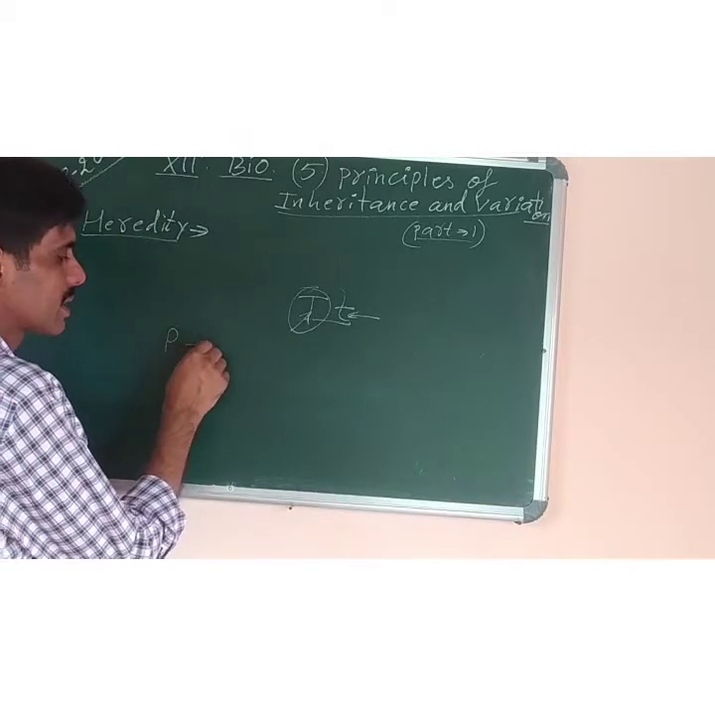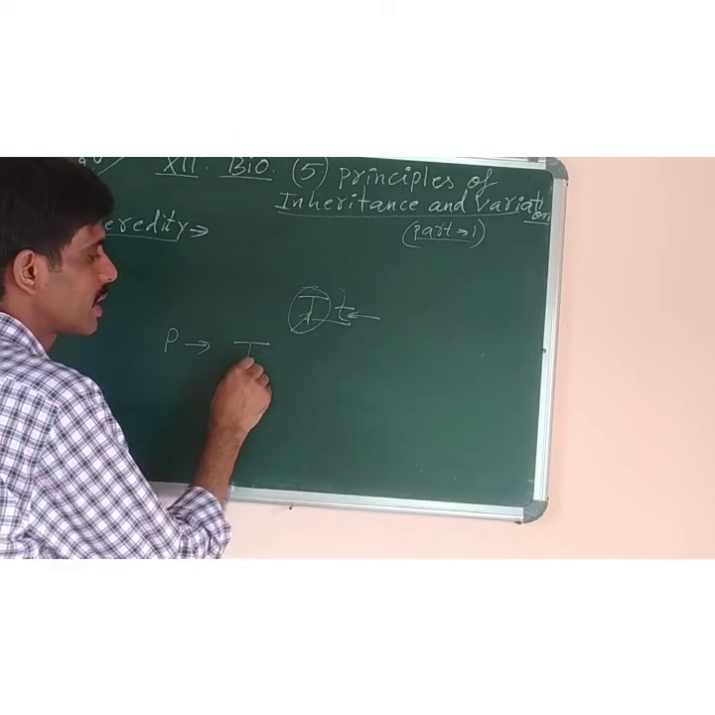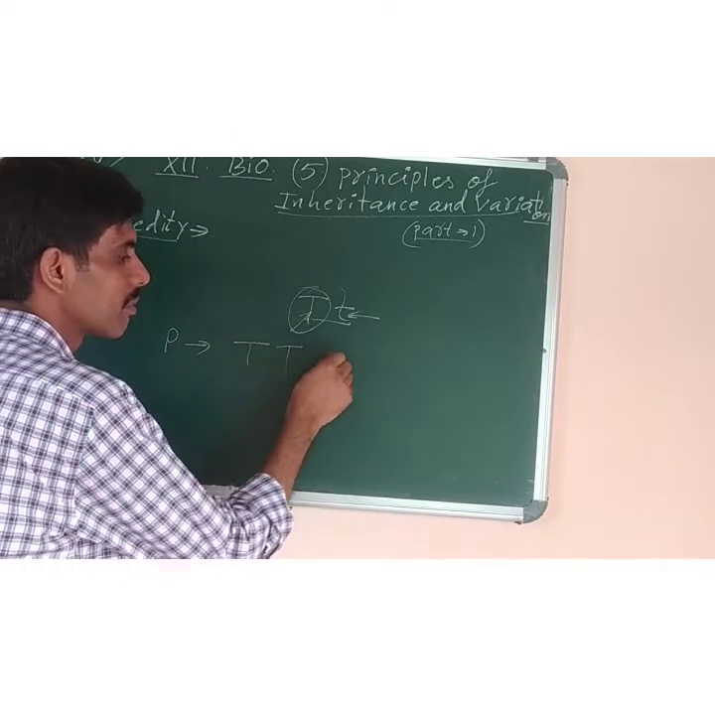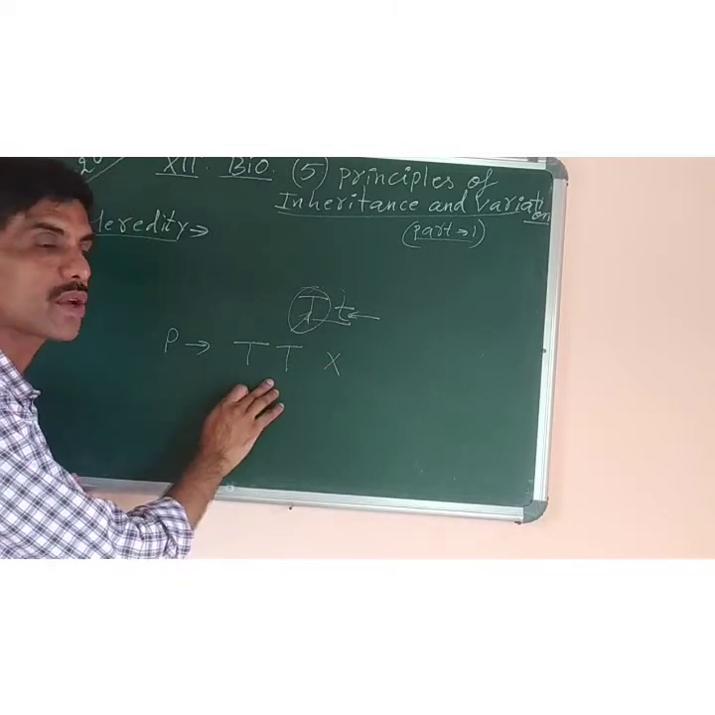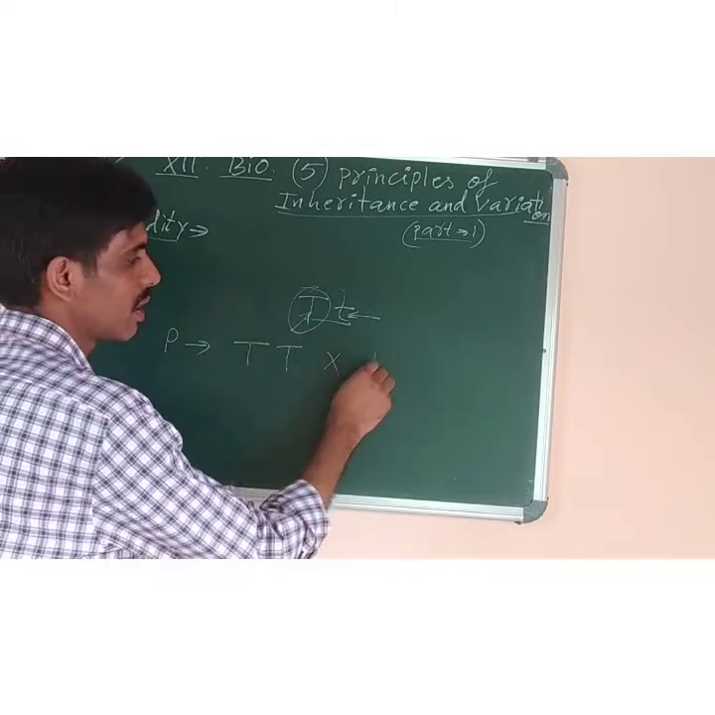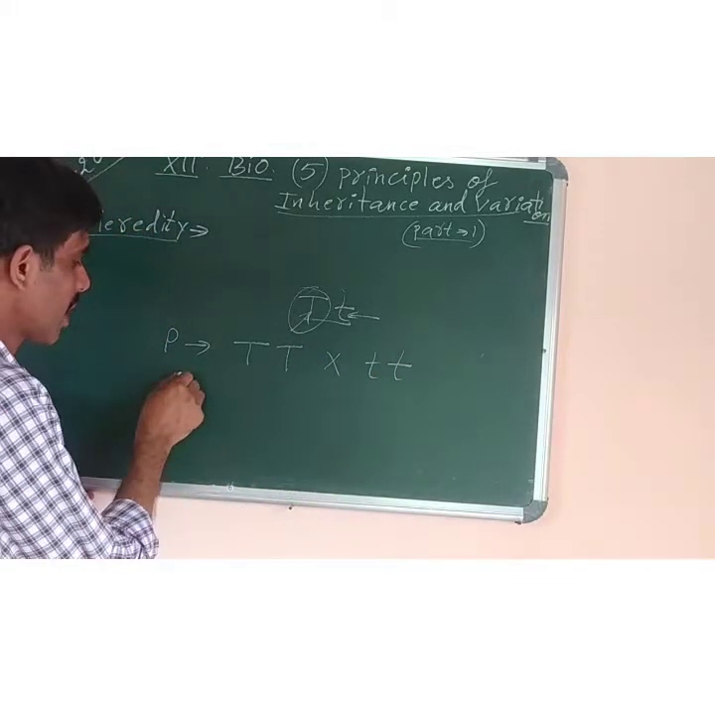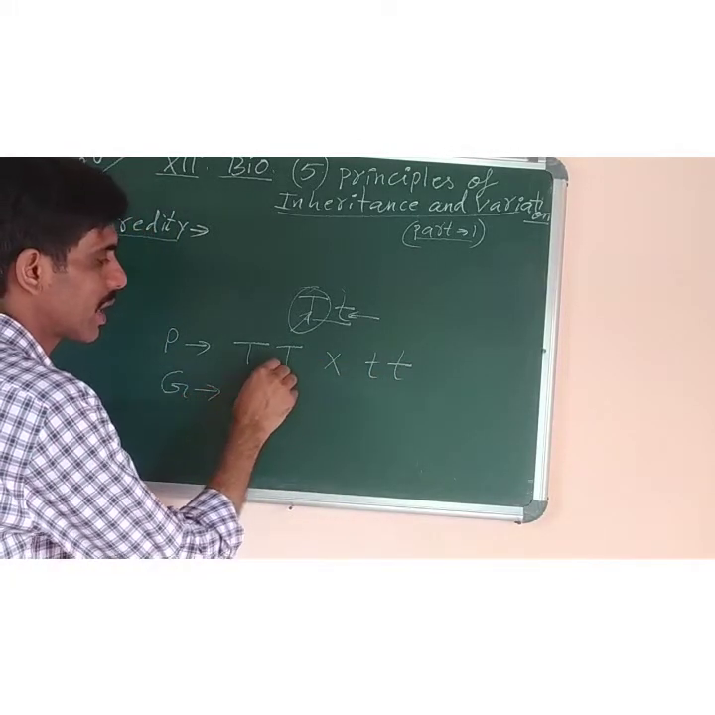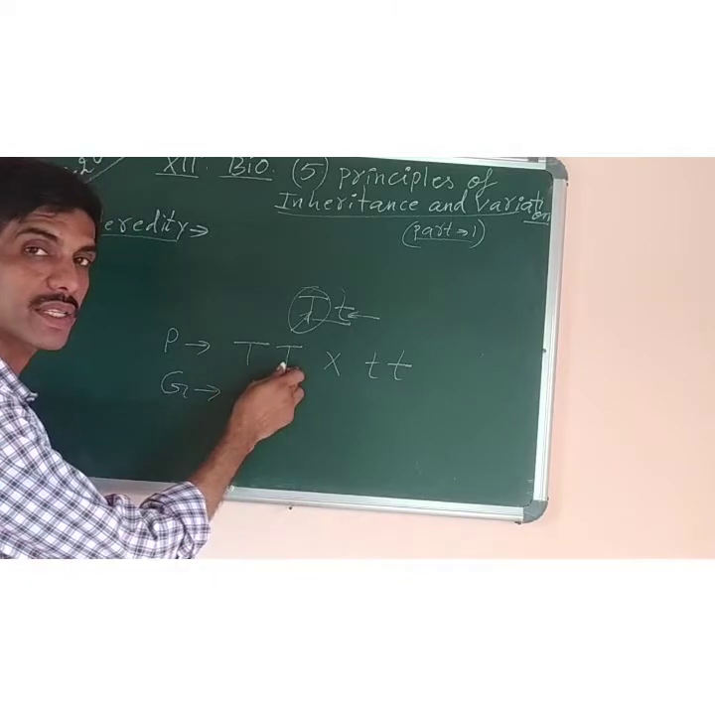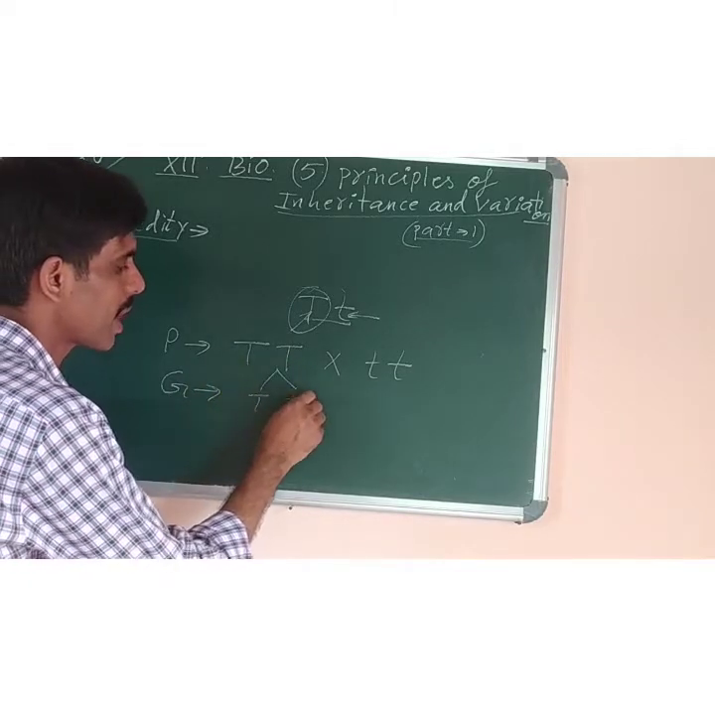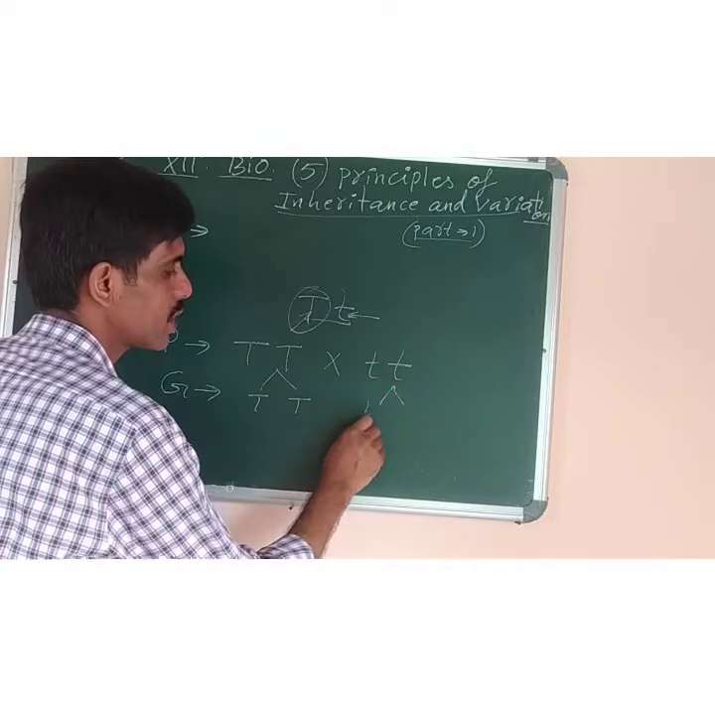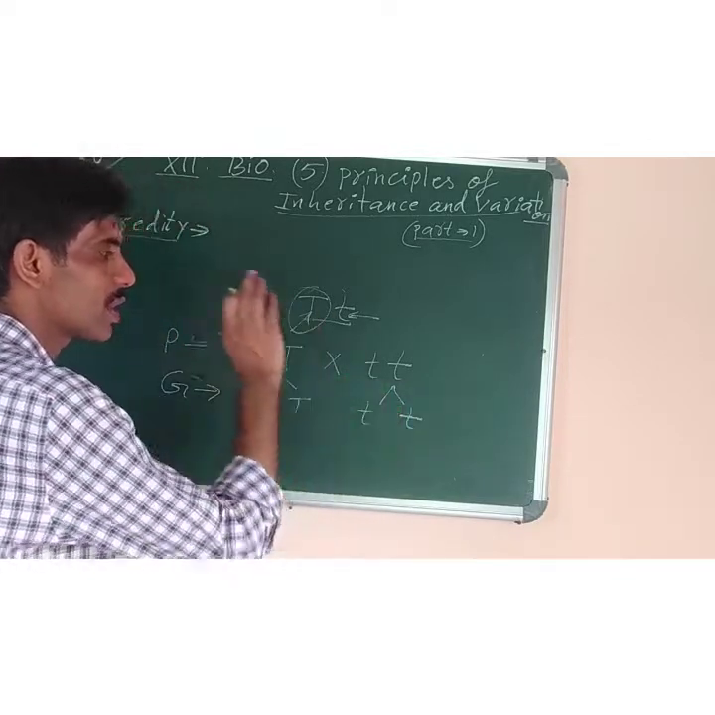Like this is the parents. This one is tall. Suppose this is the pea plant which is tall, homozygous tall. And this is the mother pea plant which is heterozygous tall. Okay? Now they will produce the gametes. So gametes are similar because homozygous, so they will produce the same type of gametes, capital T, and this one will also produce the same gametes, small t, small t.